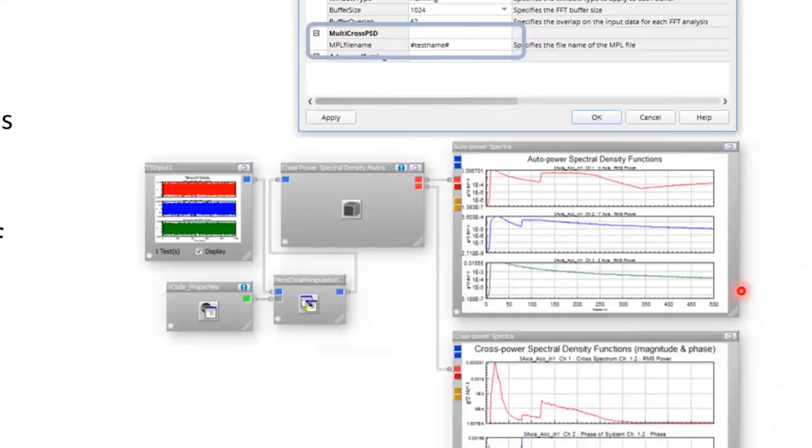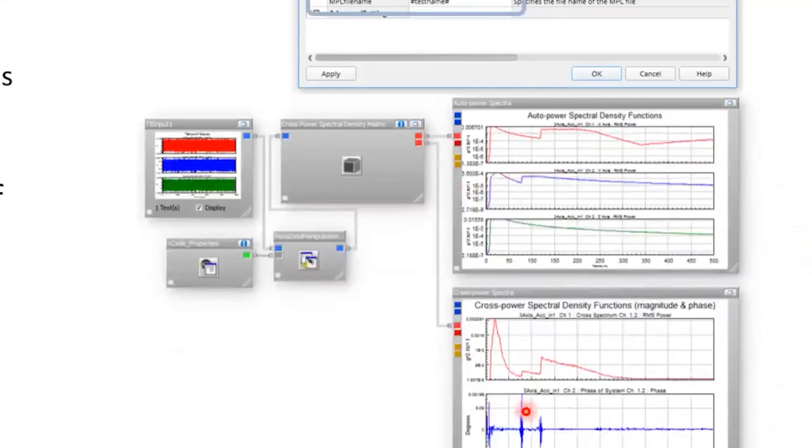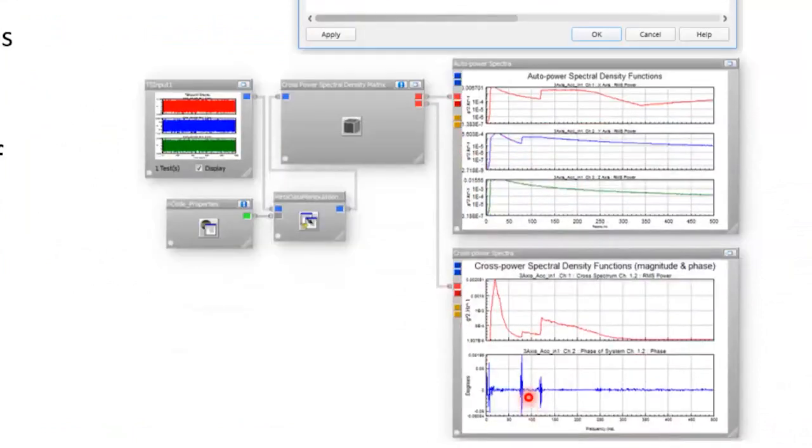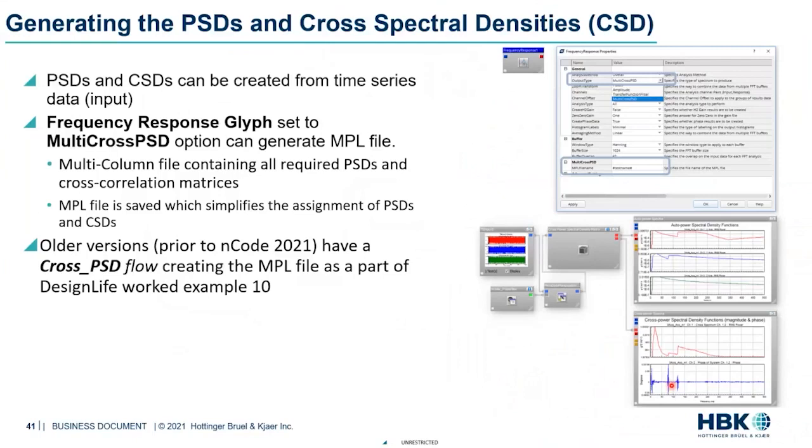If I zoom in on the right, if X, Y, and Z are my 3 input excitations, I'll end up with X, Y, and Z PSDs, and I'll end up with 6 of these, which are the cross terms. So that's the XY coupling, the YZ coupling, and the ZY coupling. So those are basically the 3x3 matrix that we are constructing depending on the excitation.